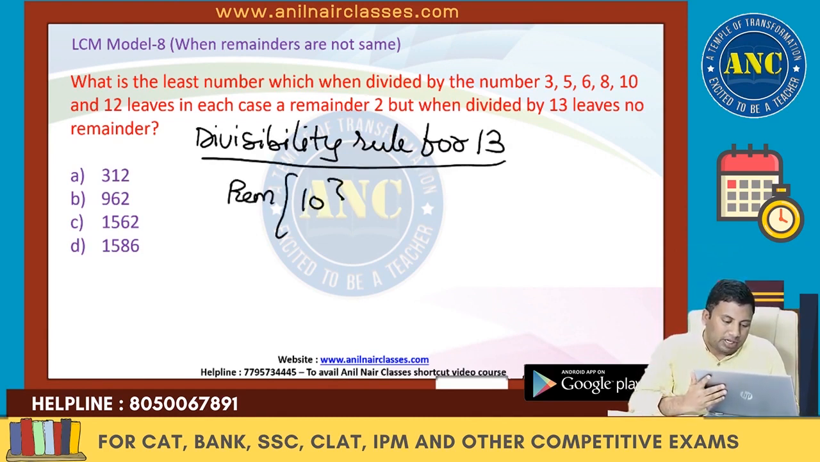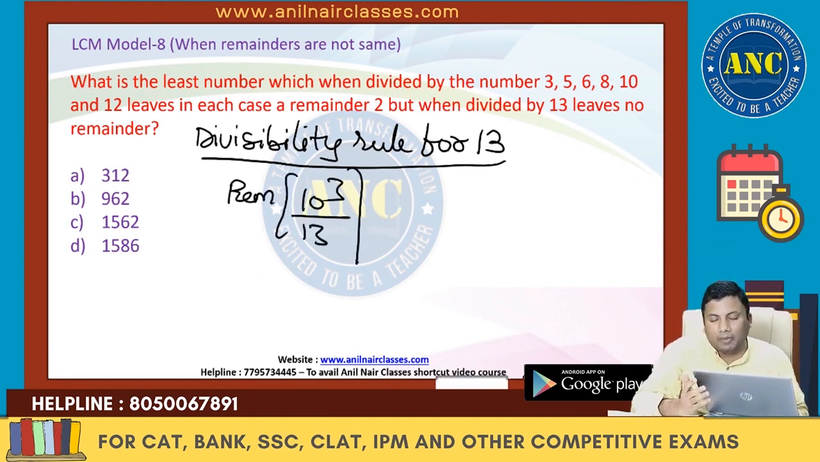Remainder 1. 10 power 3 divided by 13: 13 ones are 13, minus 3. Minus 3 cube is minus 27, so it is minus 1. Same logic.